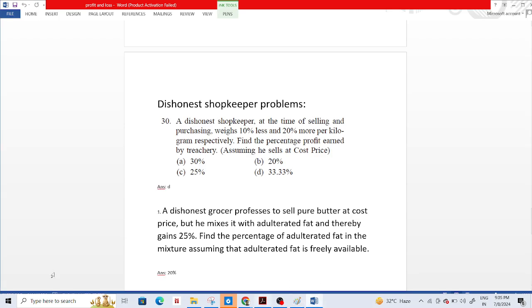Okay, let us do this one. A dishonest shopkeeper professes to sell. So this is a problem on adulteration.